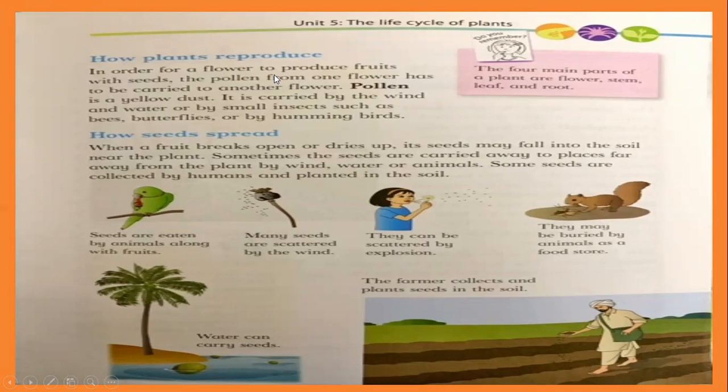In order for a flower to produce fruits with seeds, the pollen from one flower has to be carried to another flower.